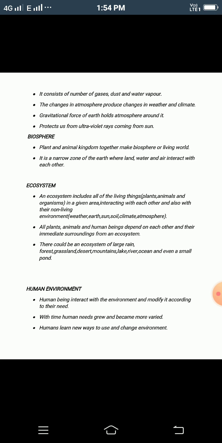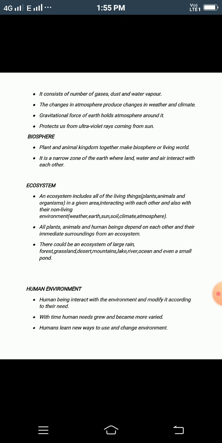And it is said that all the plants, animals and human beings depend on each other and their immediate surroundings for an ecosystem. So even in a pond or in a forest they have a food chain, which makes a different ecosystem. That means a frog will eat an insect, and that insect is eaten by other animals, so you can understand that creates a different ecosystem.